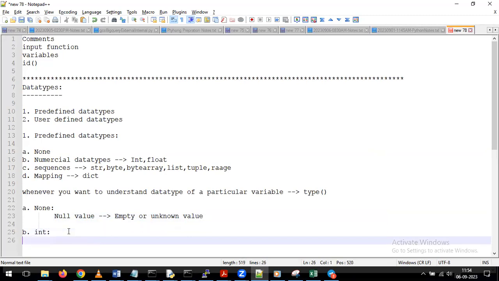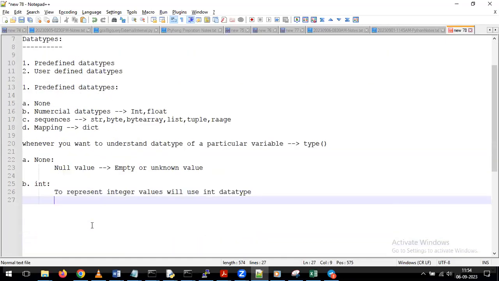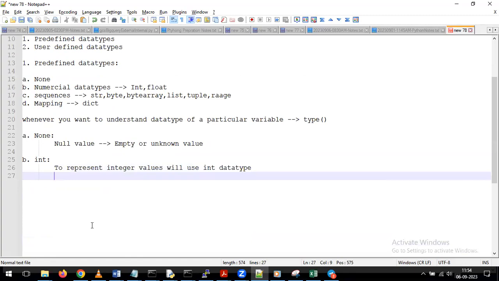next we need to understand int. It's very simple. To represent integer values, we use the int data type. But tell me, in Python, do we need to define the data types while creating variables? This is one more topic we discussed in the previous classes. It's not required because Python uses dynamic typing, which means once we assign the values, based on the values it automatically understands what data type it is using.